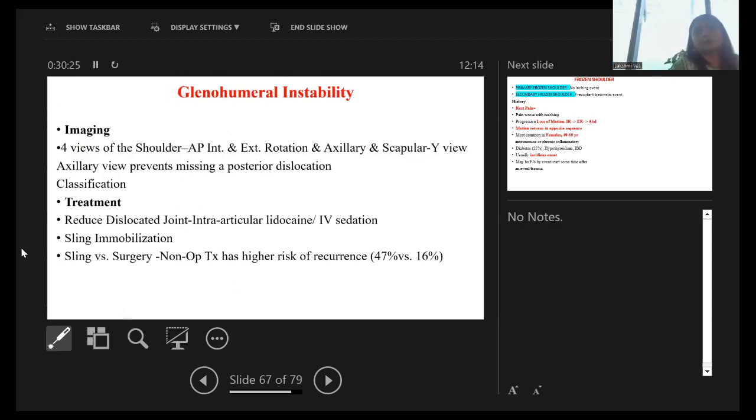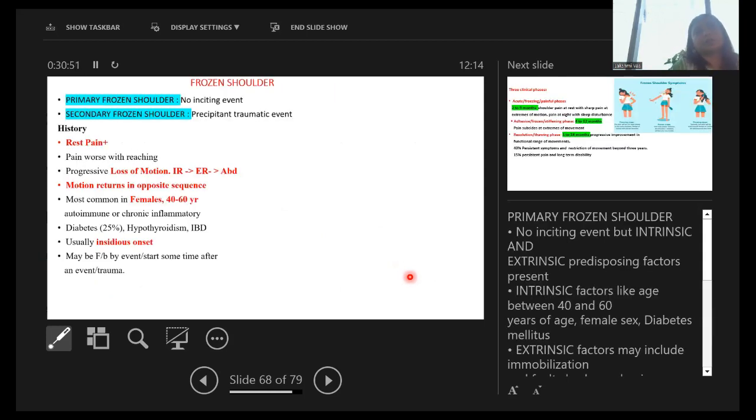Then imaging, we have to do all the investigations. And for the dislocated joint, you can reduce it by giving intraarticular lignocaine or under IV sedation, sling and immobilization. But sling versus surgery: surgery has a recurrence rate of 16% versus 47%. So surgery is the good option for instability.